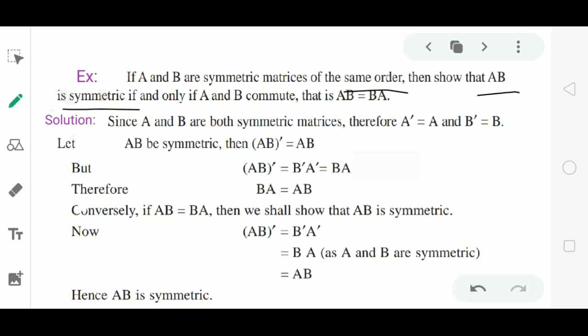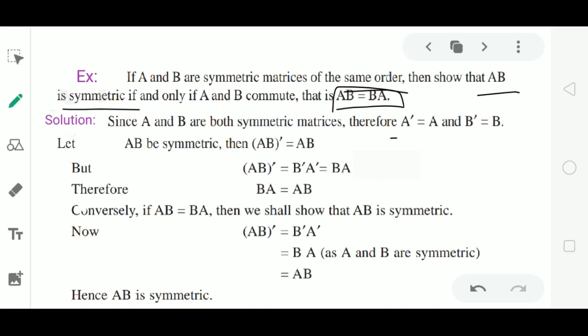AB is symmetric means matrix AB also satisfies the condition of symmetric, that is AB whole dash equal to AB, if and only if A and B commute. Commute means A and B satisfy commutative law of multiplication, that is AB is equal to BA. What we have to prove?